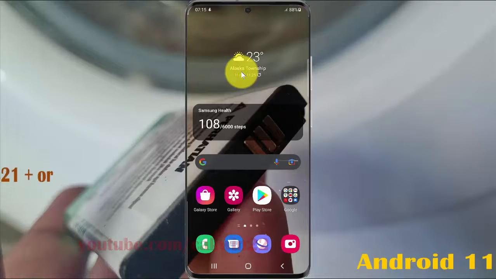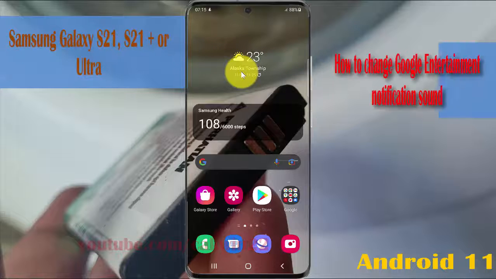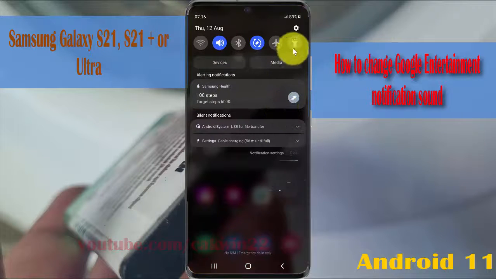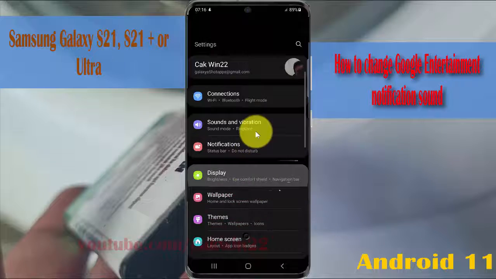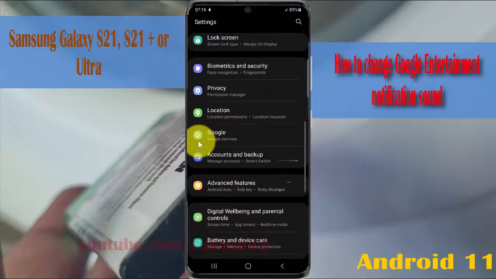To change Google Entertainment notification sound in Samsung Galaxy S21, S21 Plus or S21 Ultra, open settings, swipe the notification panel, and then tap the settings icon. Scroll down the settings screen, find Google, and then tap Google Services.